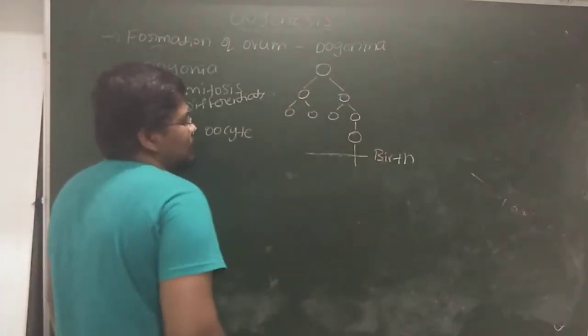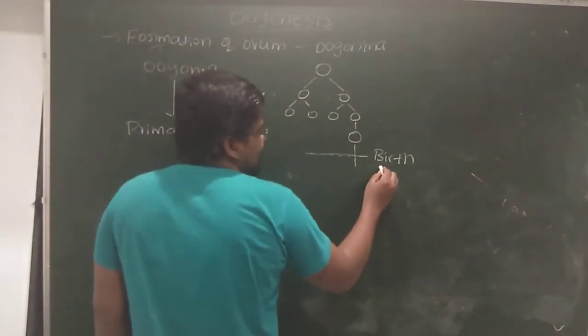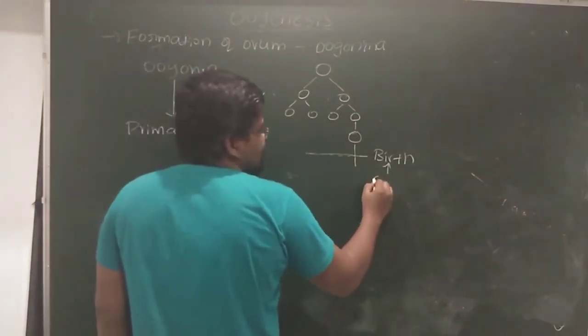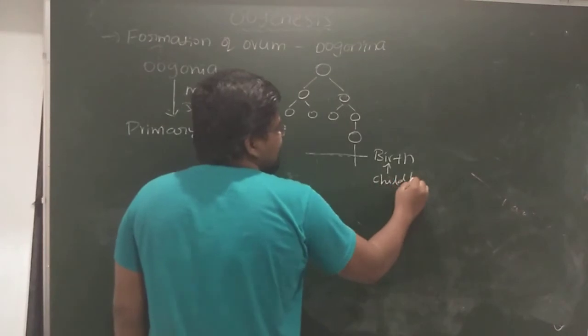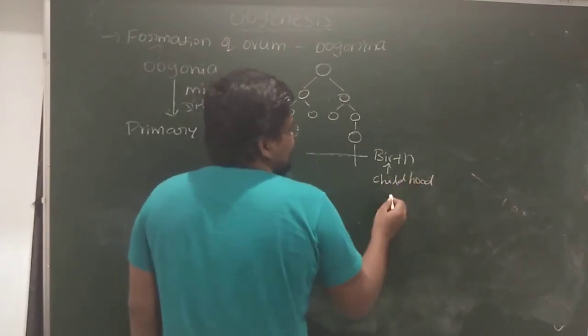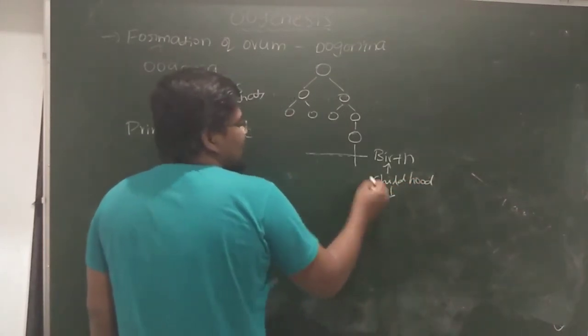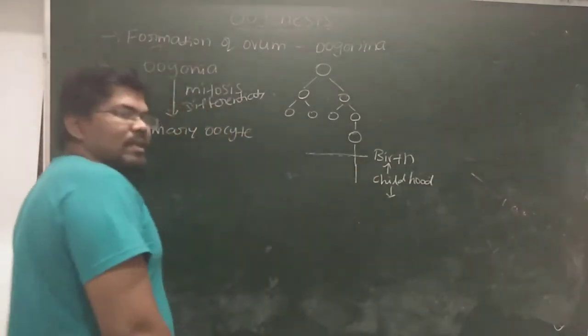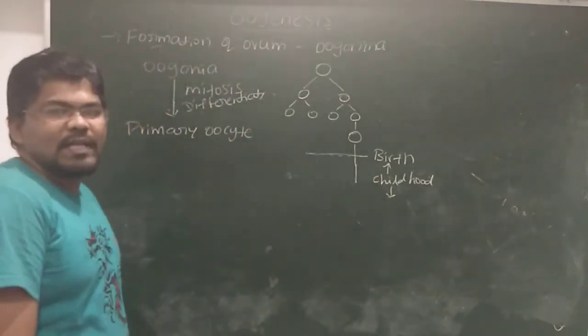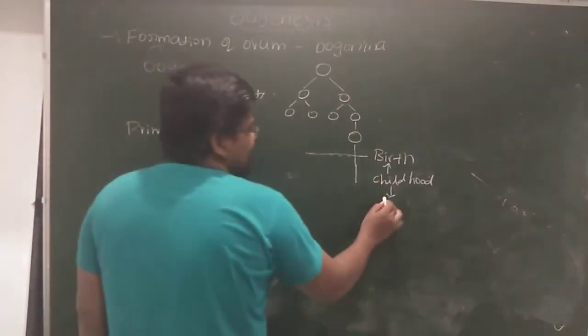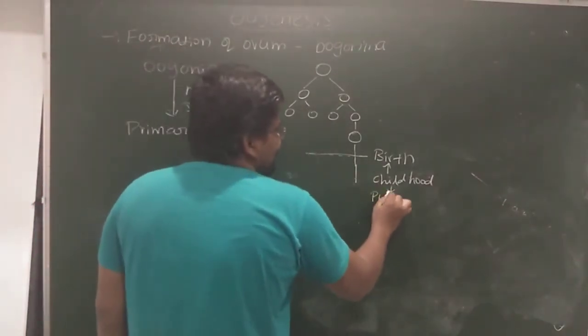Here we can see the birth of the female. After that, from birth we can see childhood up to puberty. In the childhood stage, the primary oocyte remains a primary oocyte only. It will not change. After that, we can see the puberty.